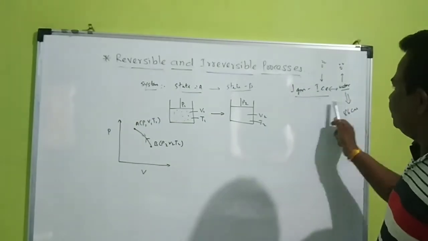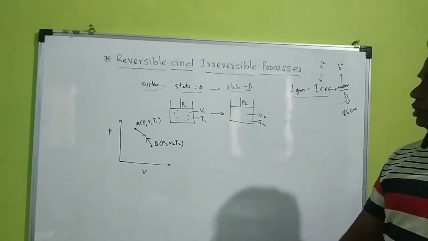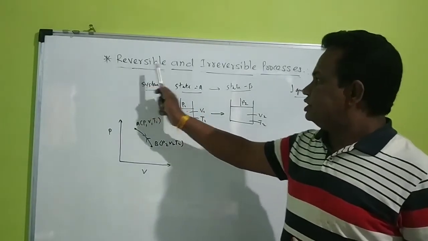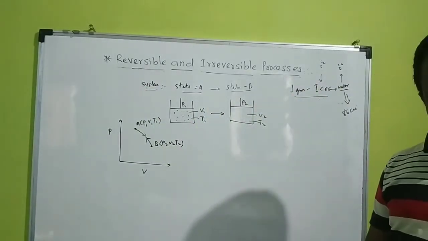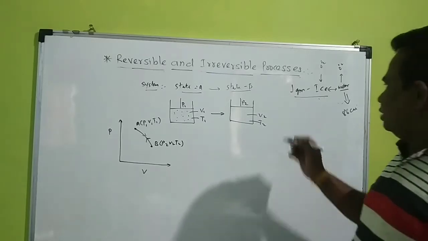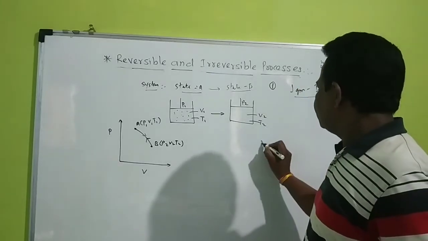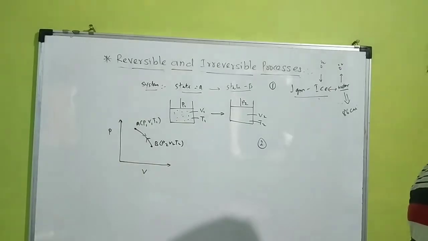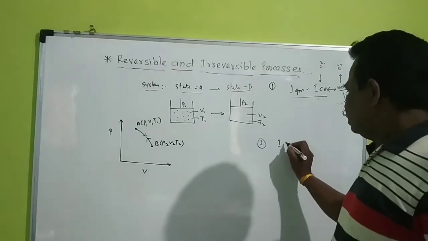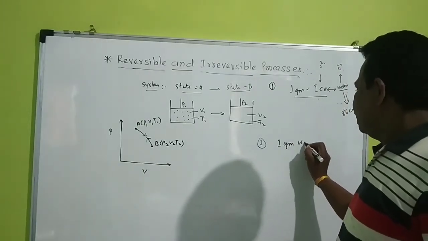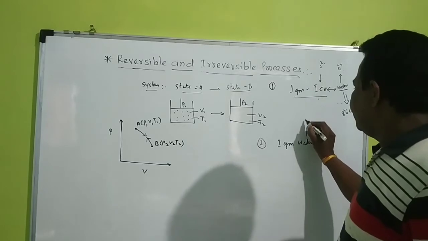This is a reversible reaction, also called a reversible process. Similarly, you may take one more example: 1 gram of water at 100 degrees centigrade.